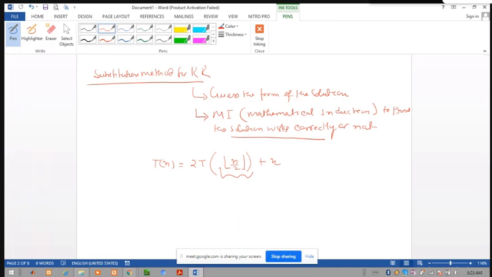So generally when we solve the recurrence relation, we ignore ceiling and floor function. So in a recurrence relation we ignore ceiling and floor function.